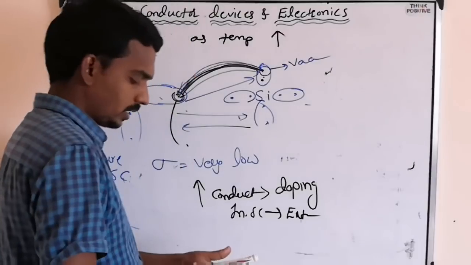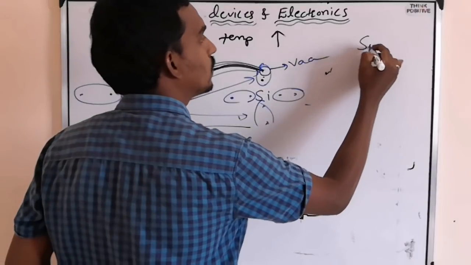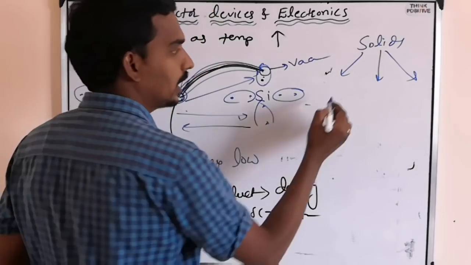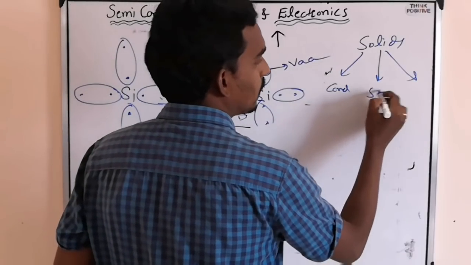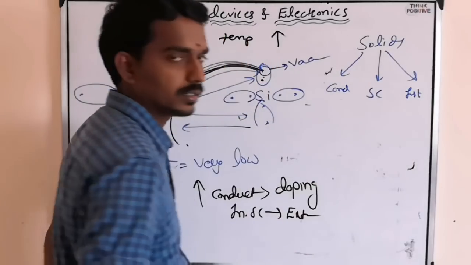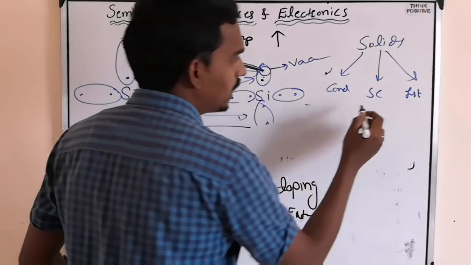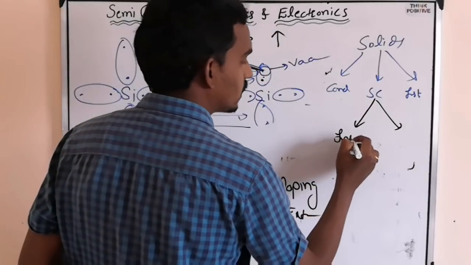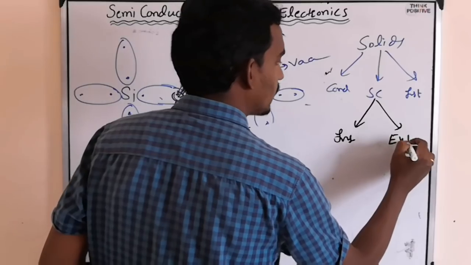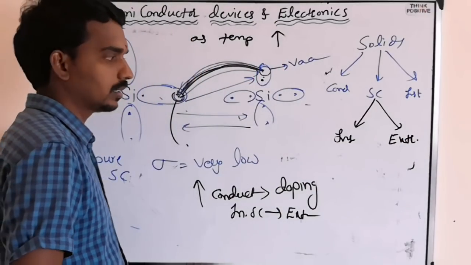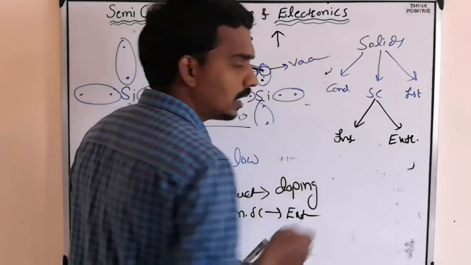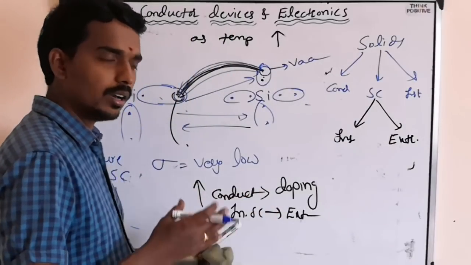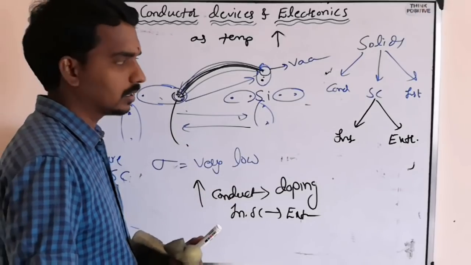Here, first we have taken solids, and divided them into three types: conductors, semiconductors, and insulators. And these semiconductors we have divided again into intrinsic semiconductors and extrinsic semiconductors. These are pure, these are doped. What is the meaning of doping? We will study in the coming class.